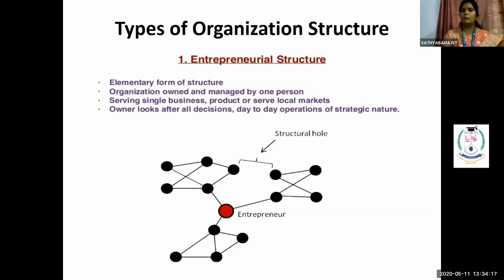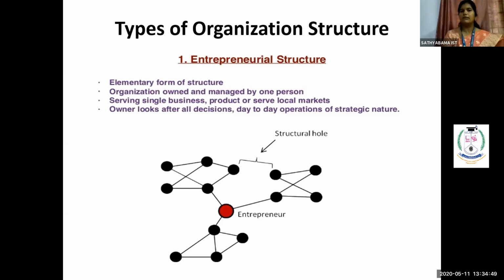You can see in this particular chart, the red color represents a single person called the entrepreneur. So he is the elementary form of the structure, and the whole organization is owned or managed by a single person, and he serves a single business, or a single product. For example, I am able to have my own markets. I can have full authority and full control over my own people, or my own targeted customers.